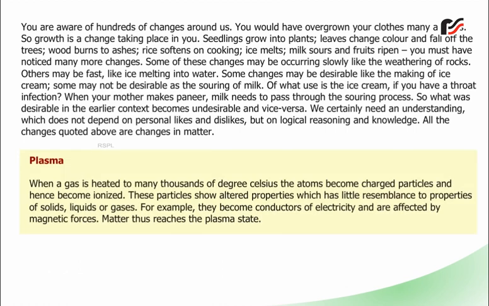Plasma. When a gas is heated to many thousands of degrees Celsius, the atoms become charged particles and hence become ionized. These particles show altered properties which have little resemblance to properties of solids, liquids or gases. For example, they become conductors of electricity and are affected by magnetic forces. Matter thus reaches the plasma state.